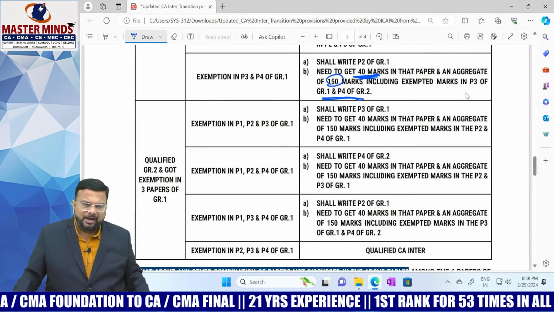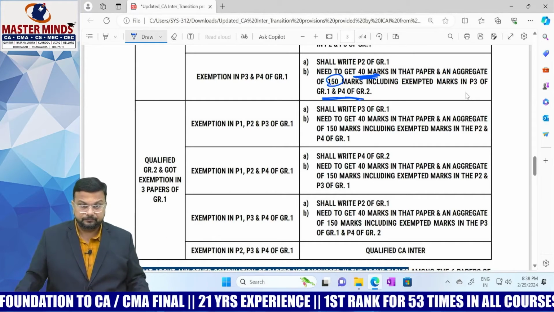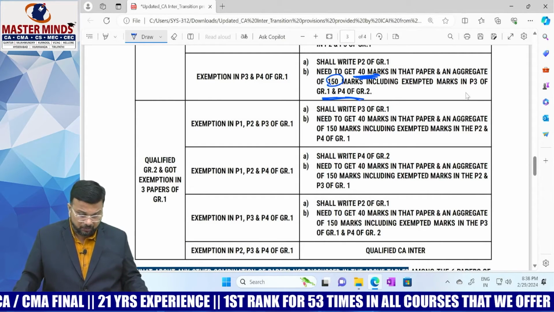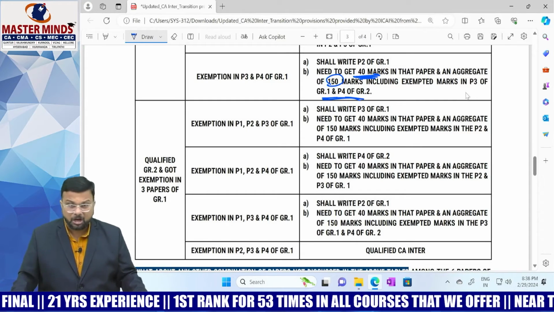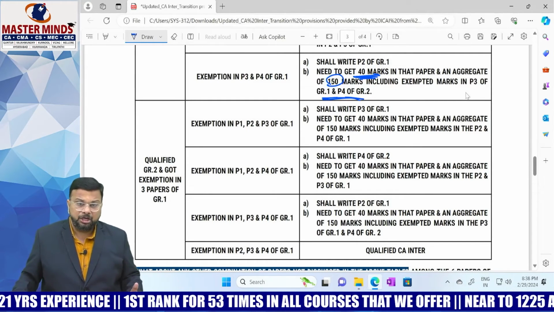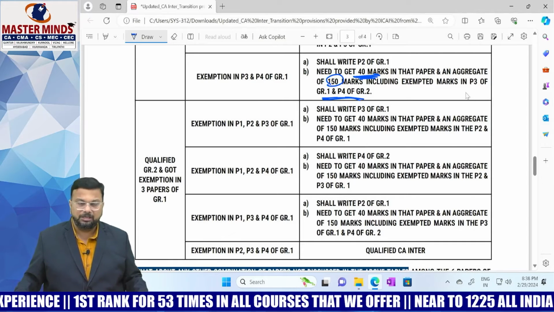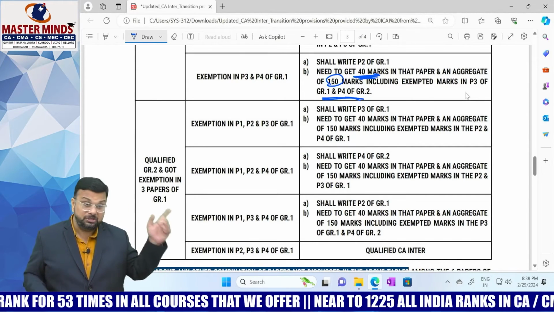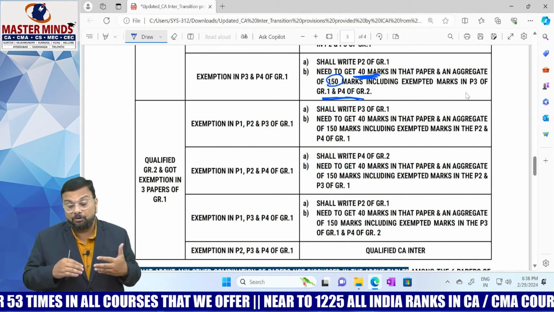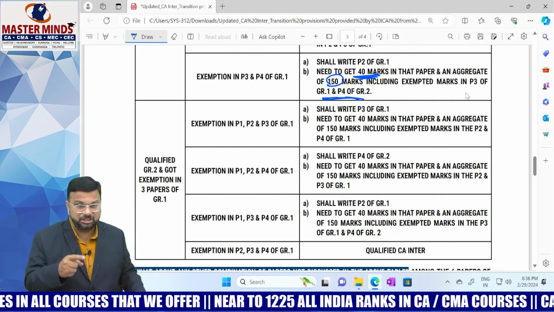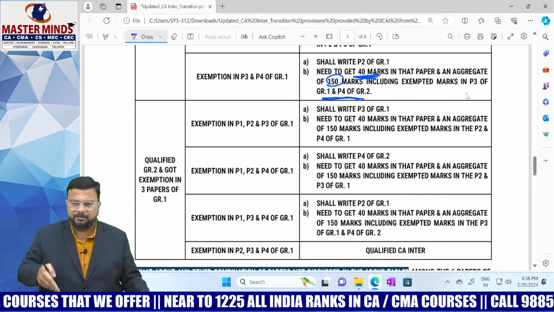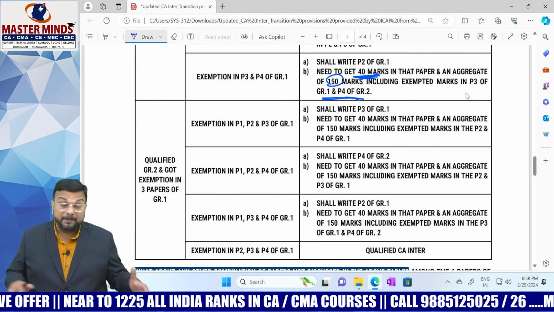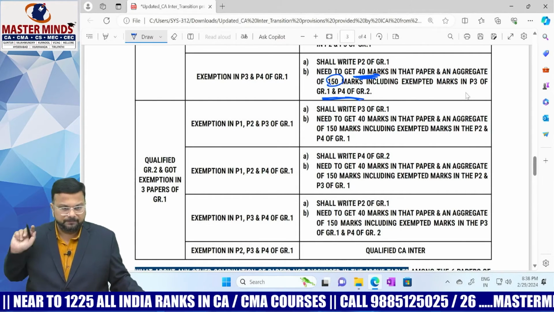Next, qualified group 2 and got exemption in 3 papers of group 1. So what are those 3 papers? P1, P2, P3 under old scheme. P1 is accounting, P2 is corporate and other laws, and P3 is cost and management accounting. Then what should you write? You shall write P3 of group 1, nothing but taxation. Because that means you qualified group 2 and got exemption in paper 1, paper 2, paper 3 under old scheme, but you did not get pass marks in taxation, which is paper 4. Obviously, you write the taxation paper in new scheme, that is paper 3. You need to get 40 marks in that paper and an aggregate of 150 marks. For calculating 150 marks, what papers are we taking additionally? P2 and P4 of group 1.